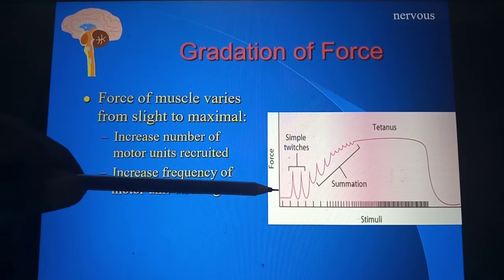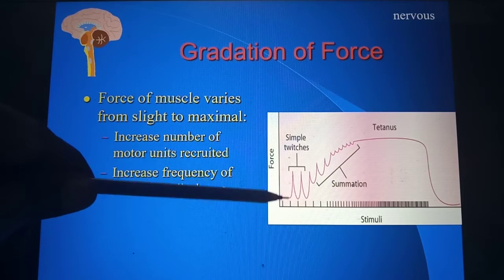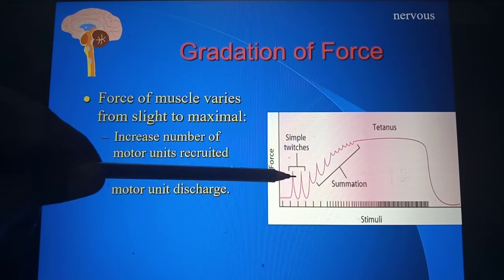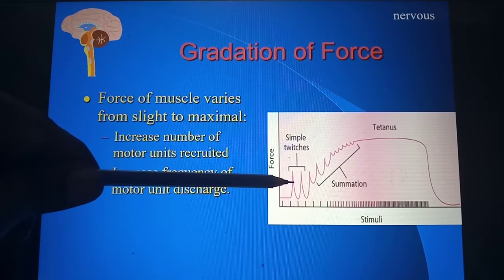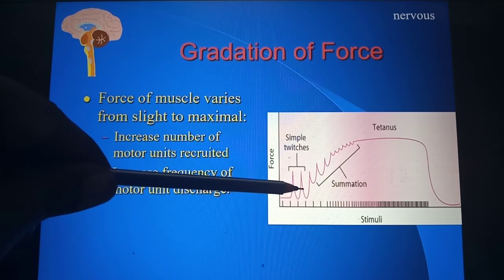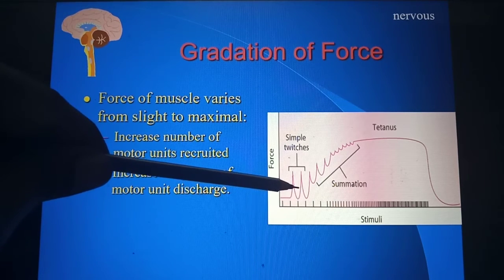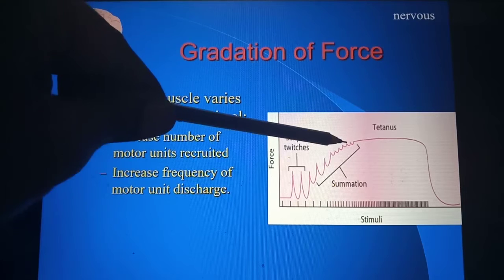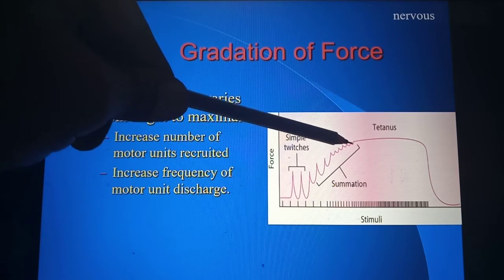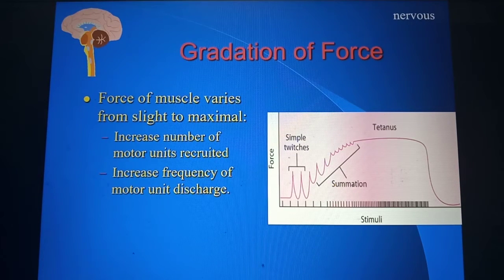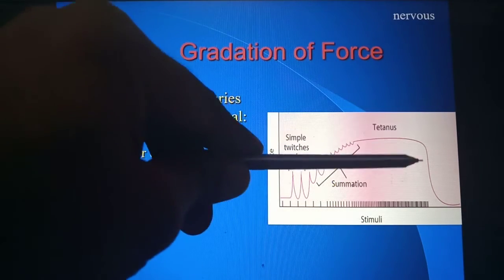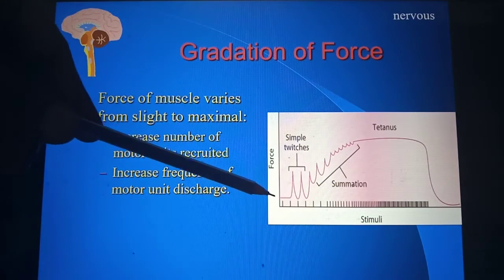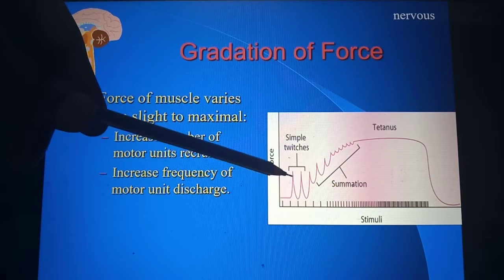So in this graph you can see there are simple twitches, that is, the muscle just contracts. If you just touch your muscles, you can see that there are contractions. Then the contraction keeps increasing and it becomes a tetanus, or a continuous contraction. Continuous contraction means it is in a state of continuous contraction and then it becomes relaxed. So this is how the muscle contracts.